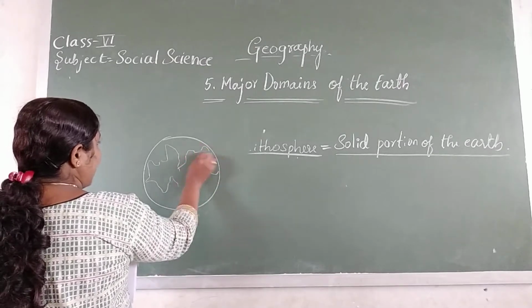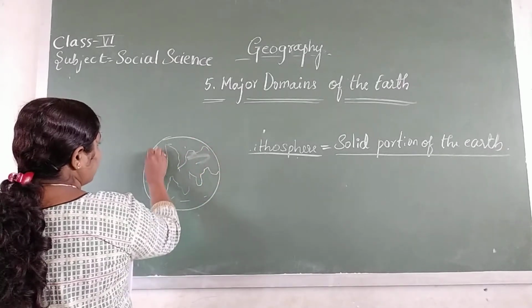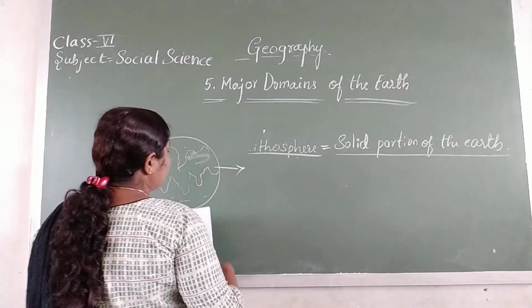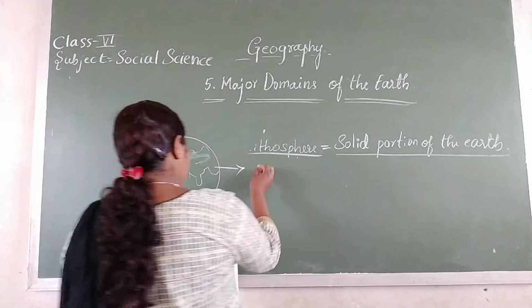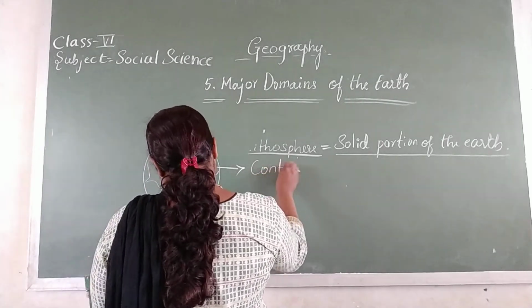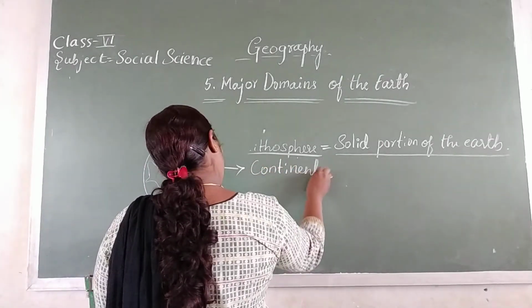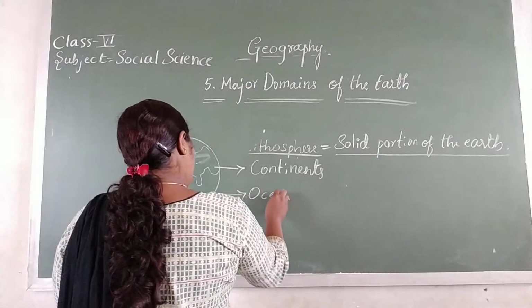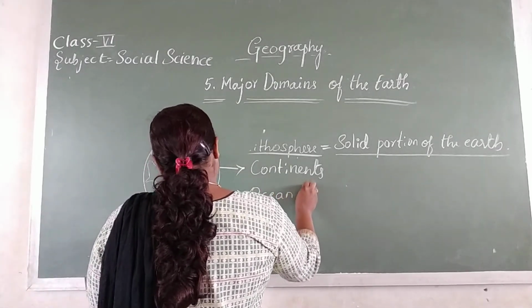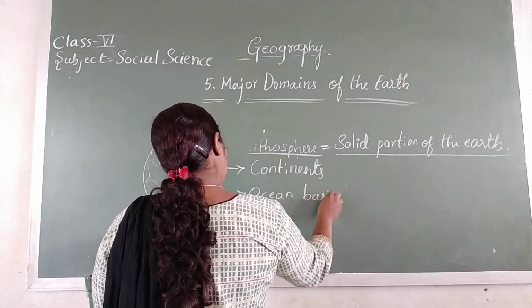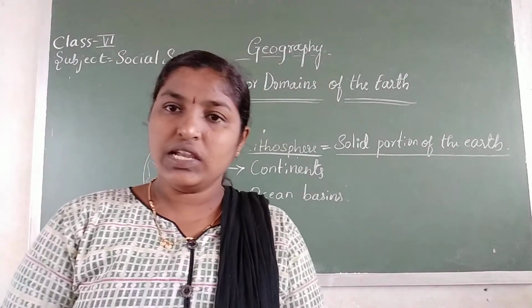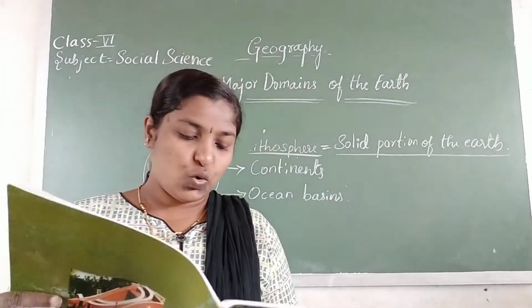Yes, this is land, and here some water. It is in blue color. So the land surface is known as continents, and the water surface is known as ocean basins. Okay, land is known as continent, water is known as ocean.